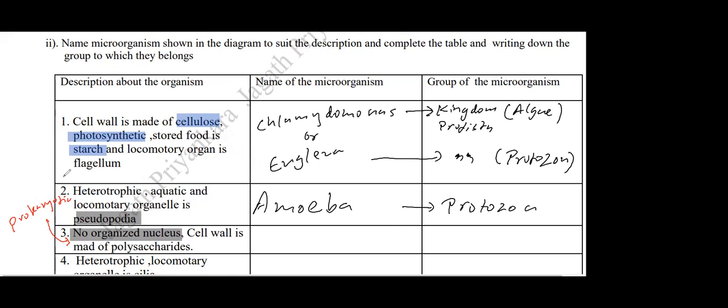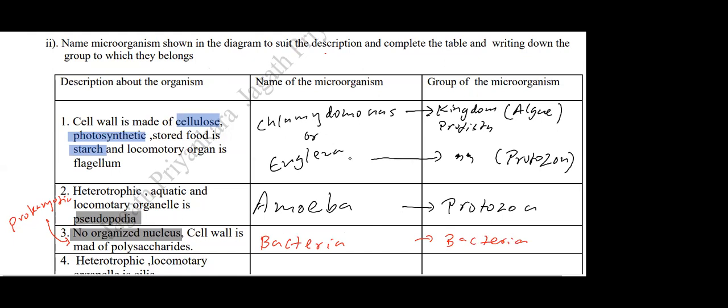Therefore, definitely bacteria. The other group, as he explained, algae, they are eukaryotic. They have an organized nucleus. Therefore, the answer here will be bacteria. And for the group you can also write the domain bacteria.